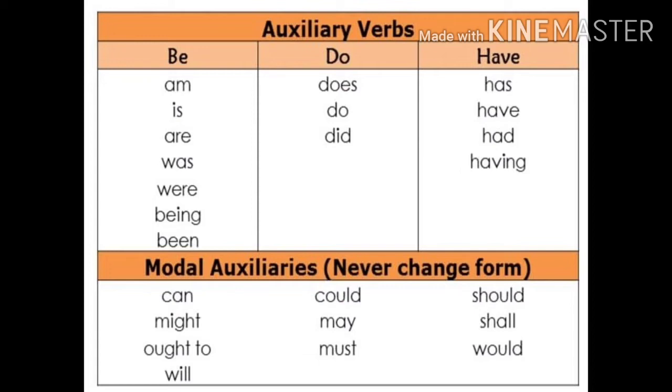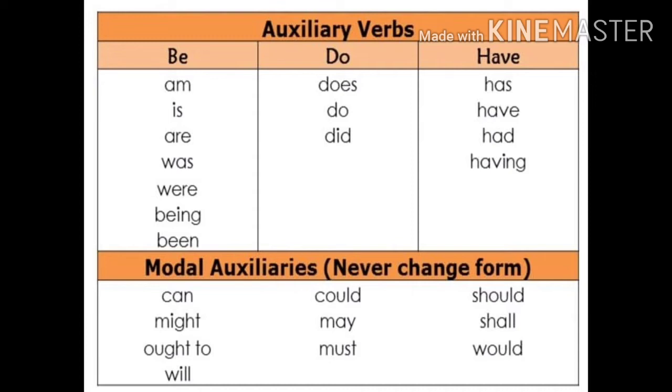Children, these auxiliary verbs change form according to the subject we use. Is, am, was: these three are used with only singular subjects. Likewise, are and were are used with plural subjects, right? Likewise, do is used with plural subjects and does is used with singular subjects. Have is used with I, we, you, they, plural, and has is used with he, she, it, singular. All these things we have learnt already, children.